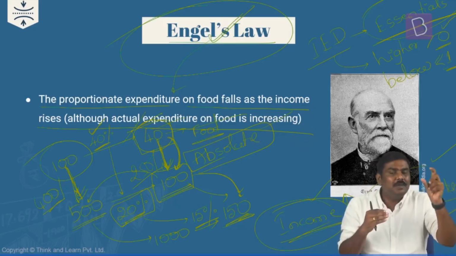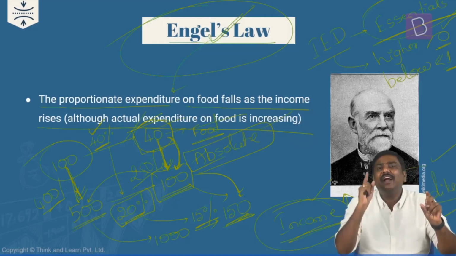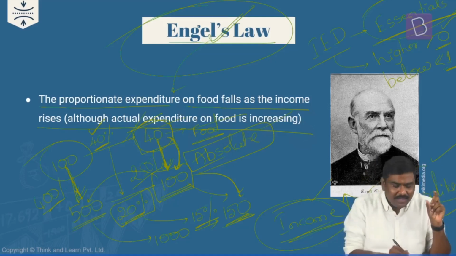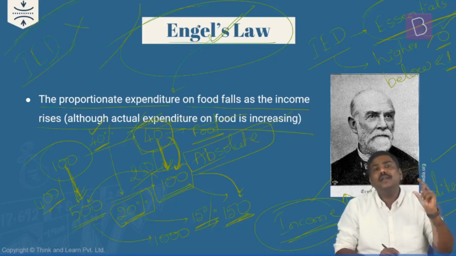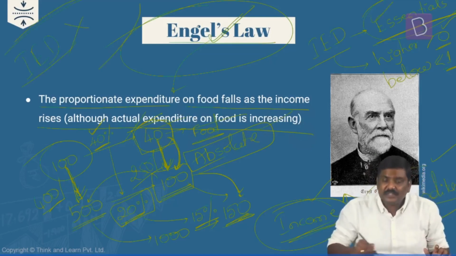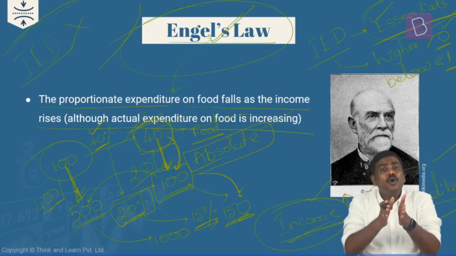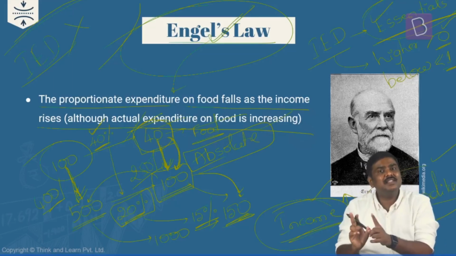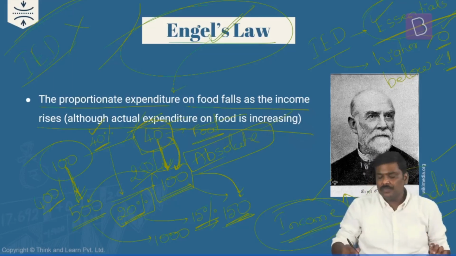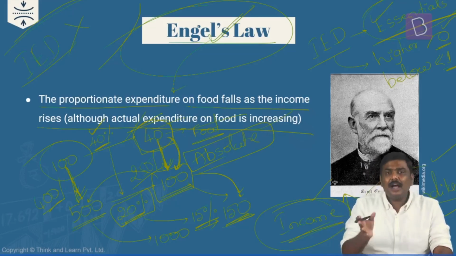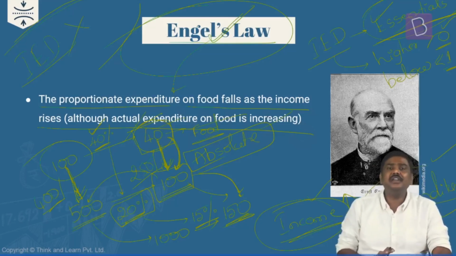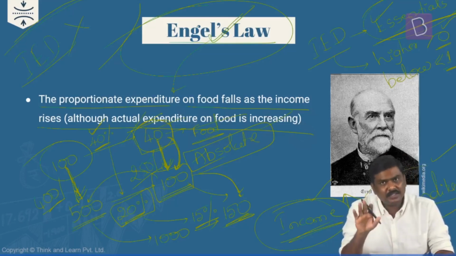So when the numerator is lesser than the denominator, can we attain an outcome of 1 under income elasticity of demand? No, you cannot get equal to 1. And that is the precise reason in case of essentials we say that it will definitely be above 0 but below 1. That is the income elasticity of demand in case of the essentials. So this is the application of Engel's law in the context of the income elasticity of demand.